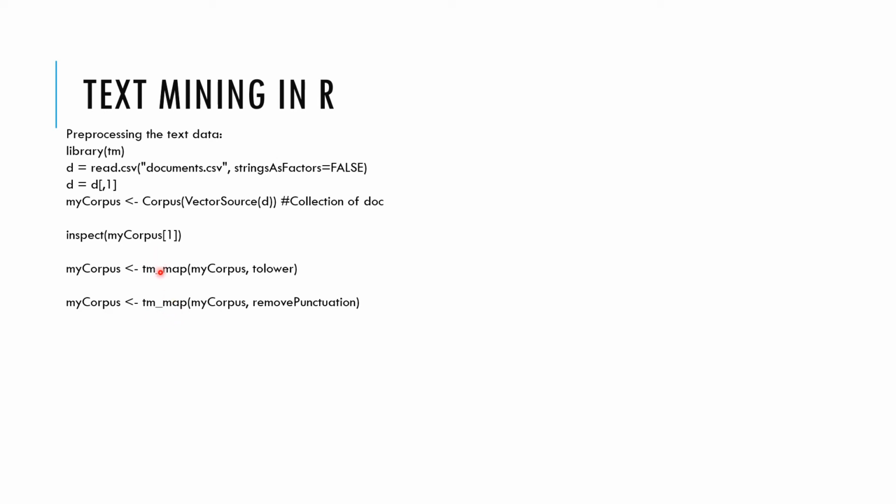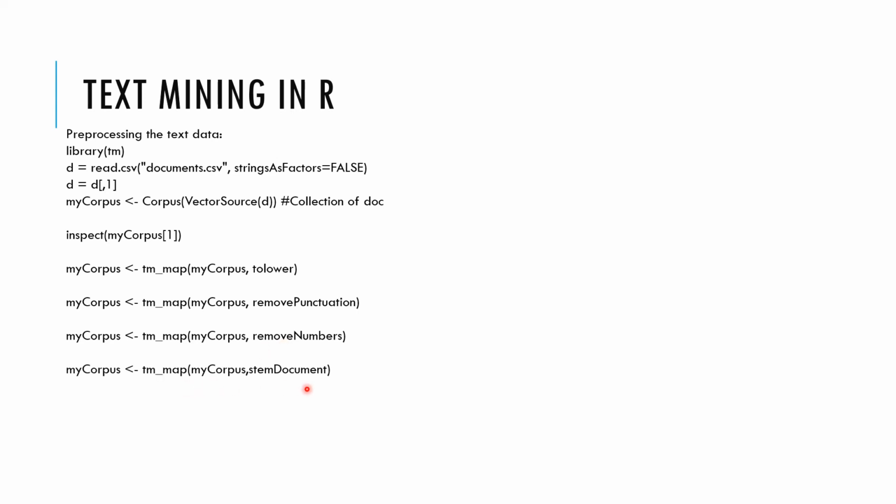Then again, we are using the same function again here. Then this is to remove punctuations. We don't need punctuation, right? So we are going to analyze our data based on the words, actually. So we don't need punctuation here. They don't add any value. Then remove numbers. We get rid of numbers also. Basically 1, 2, 3, 4. All those numbers are not useful, actually. As you practice and go deeper into text analytics, you will understand why we remove numbers also. But they don't really add any value.